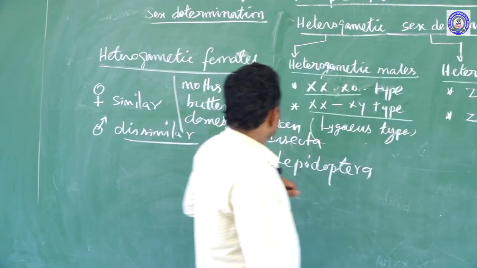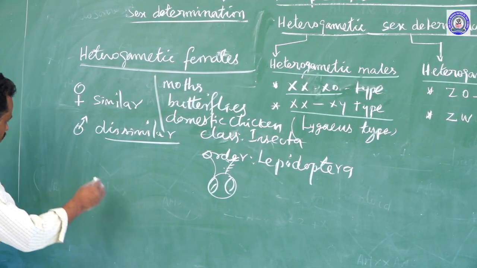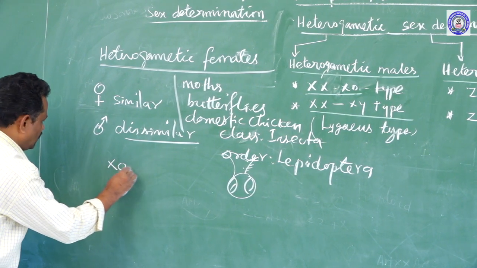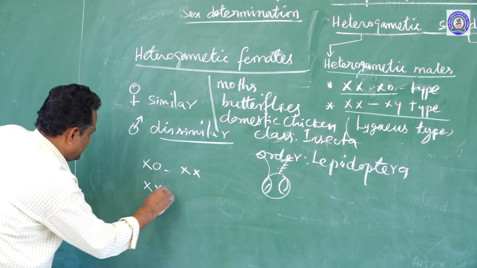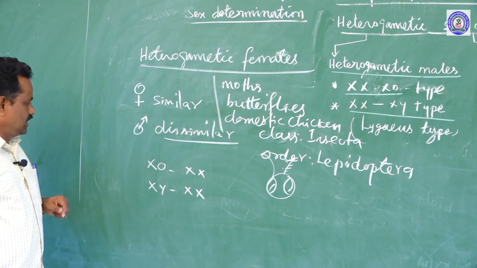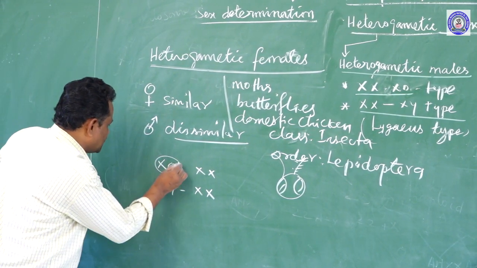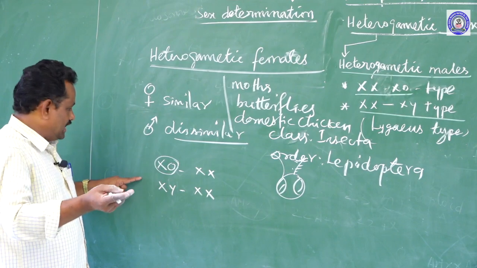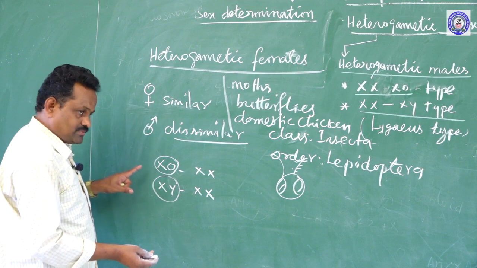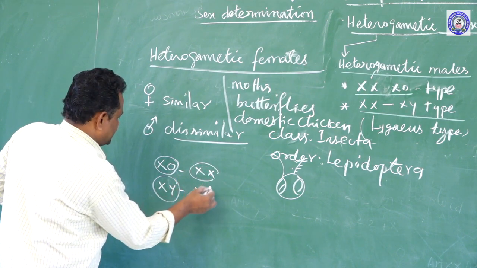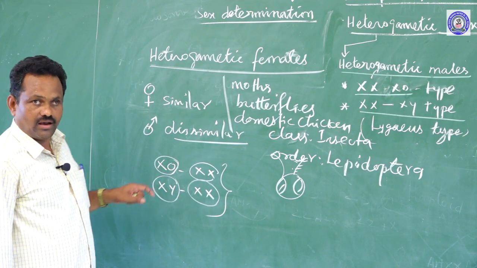So generally, heterogametic females are of XO and XX type, and XY and XX type is actually seen in the case of heterogametic females. So XO females are producing dissimilar gametes, and XY is also producing dissimilar gametes, that is by the female, and in XX, the male organisms produce similar type of gametes.